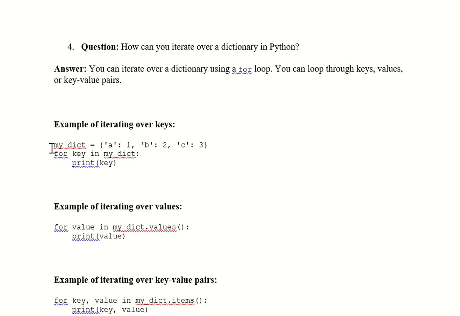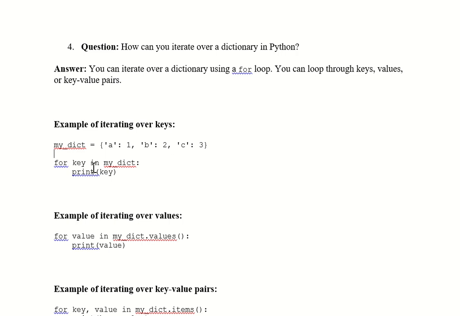First I am declaring a dictionary, my dictionary, with key value pairs A1, B2, C3. First we'll go through iterating over keys. So for key in my dictionary, print key. It will go through each key in the dictionary. First key would be A, second key would be B, and third key would be C. So my output would be A, B, C. It will return only key values.